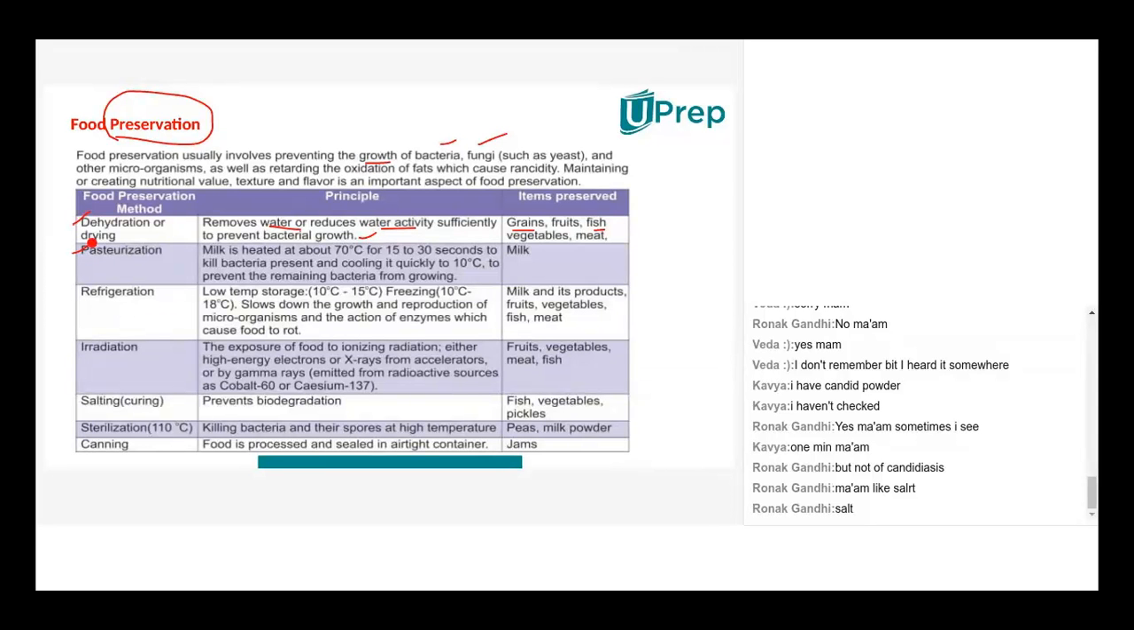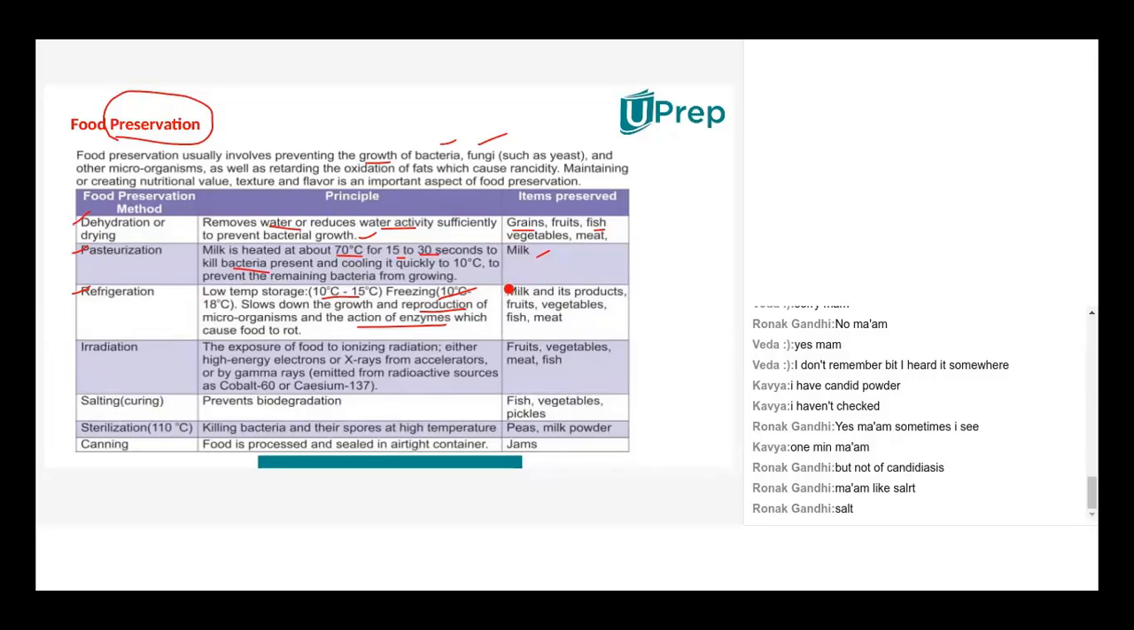Then pasteurization, everybody knows this. You are reading it from 6th standard onwards. Remember the data here: 70 degrees centigrade for 15 to 30 seconds is required to kill the bacteria. That's pasteurization. Definitely we'll use it for milk. Then refrigeration. The temperature varies according to low temperature or freezing methods. It slows down the reproduction of microorganisms, and the enzymes which spoil the food will be deactivated because of the refrigeration.